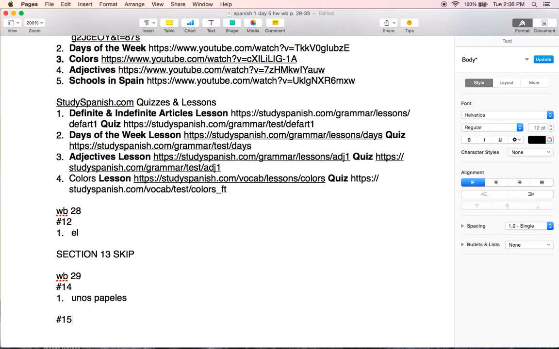On the same page, section 15, sección 15, we have a bunch of pictures listed, and we're either going to say it is a whatever the picture is, or they are whatever the picture is, the difference between talking about something singular or plural. So with number 1, it is a clock, es un reloj.